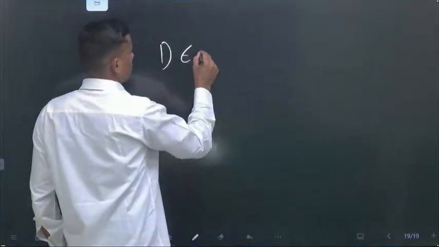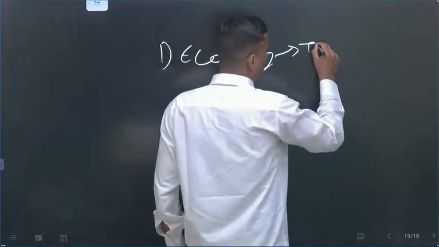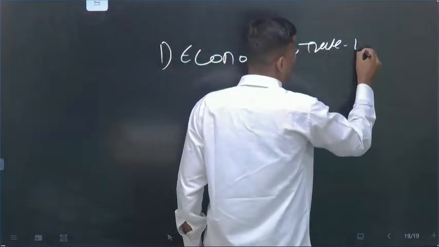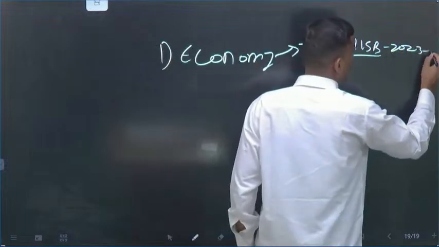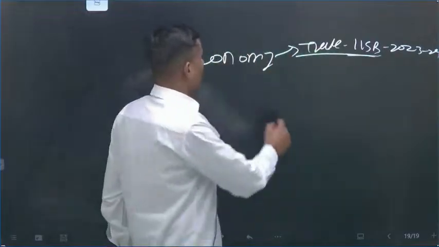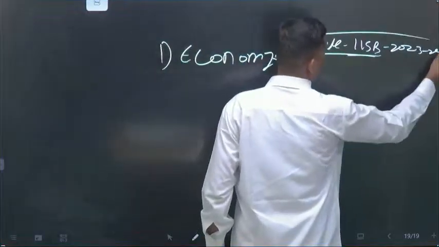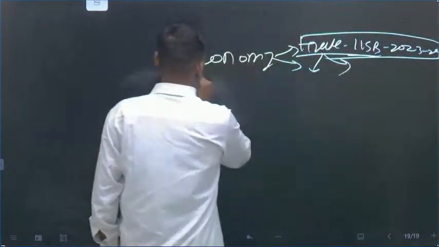I will mention the domains: economy, trade, 150 billion annual trade in 2023-24. And see, India is importing this much, so trade is a major pillar. In this, services and exports you can also mention.